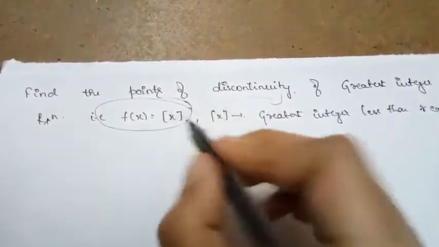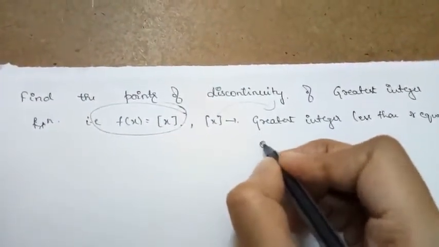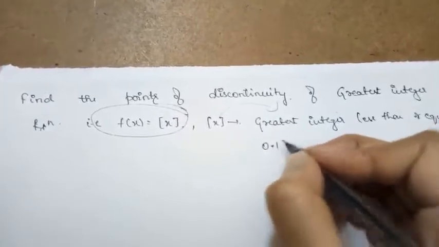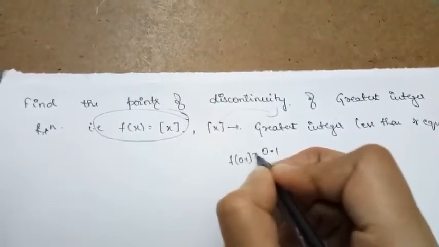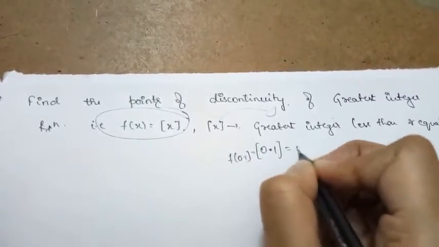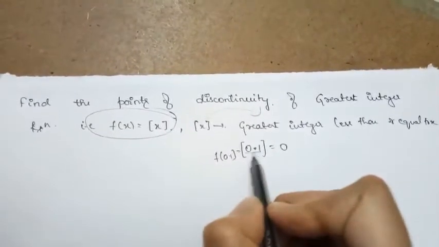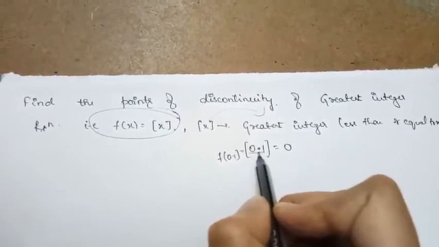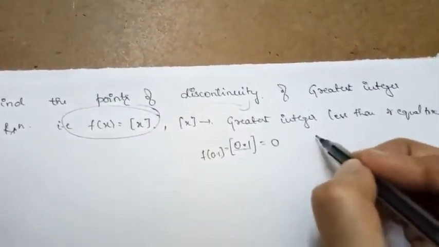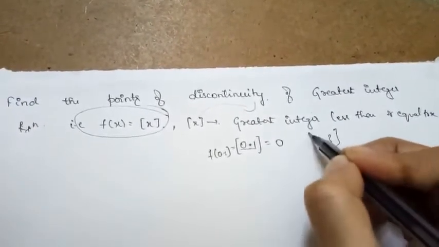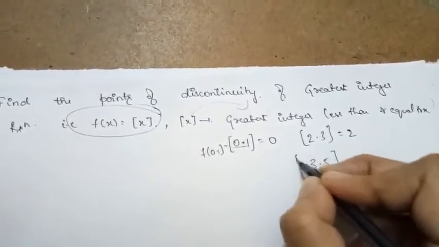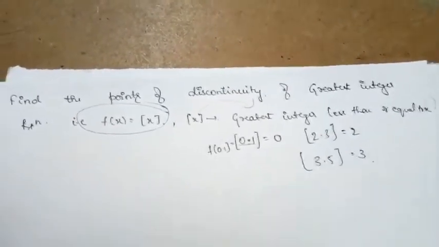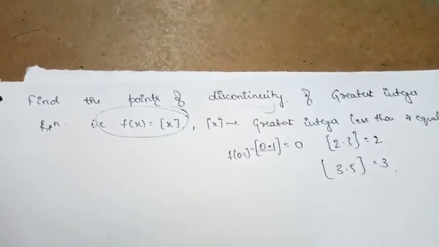So clearly, if I take a point 0.1, what happens? The function f(0.1) = [0.1], which is equal to 0. It is the greatest integer which is less than or equal to this one. Which is that integer which is less than 0.1? It is 0. Suppose I take 2.3, what is the value? It is equal to 2. If I take 3.5, what is the value? It is equal to 3. So this is what the greatest integer function is saying.